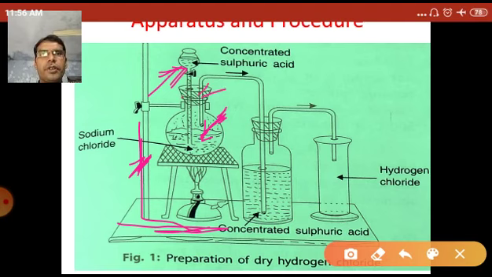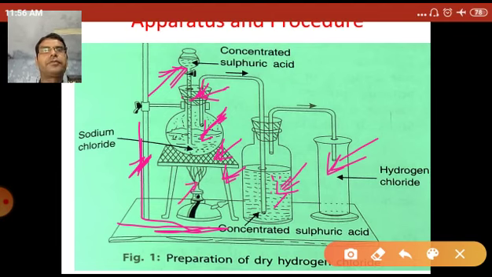This is a two-hole stopper. This is a wide mouth bottle, and this one is a gas jar. This one is a wire gauze, this one is a tripod stand, and this one is a burner.